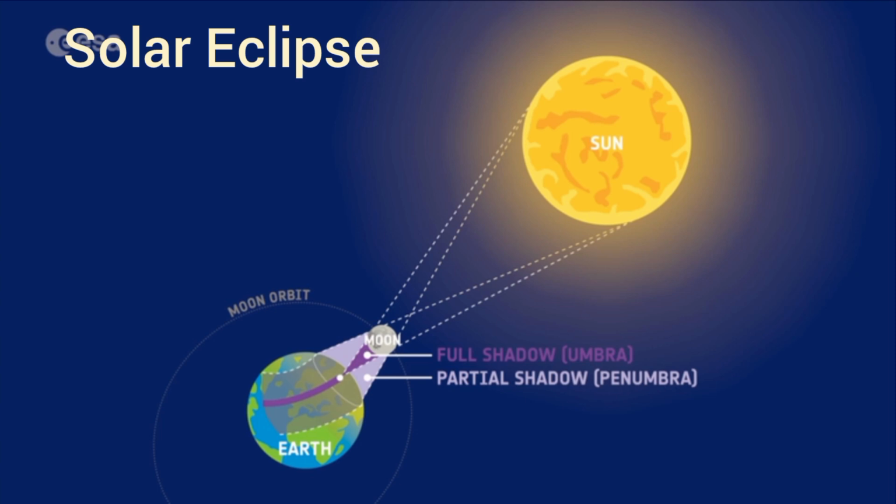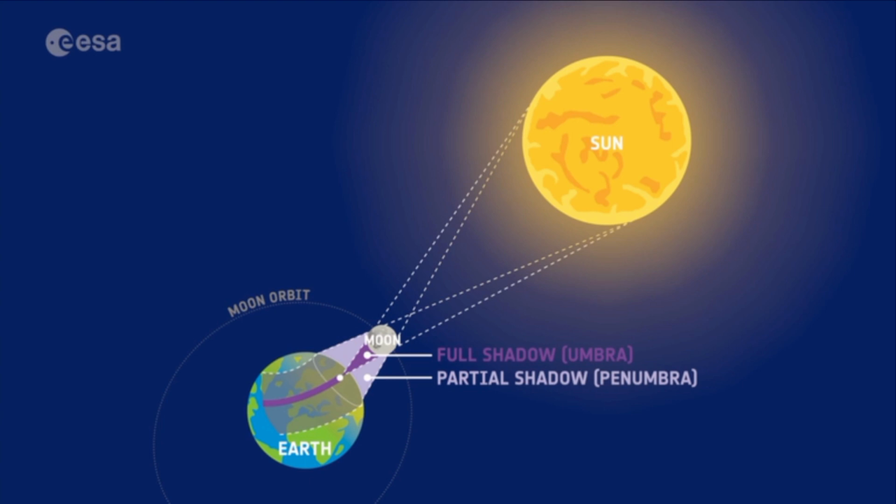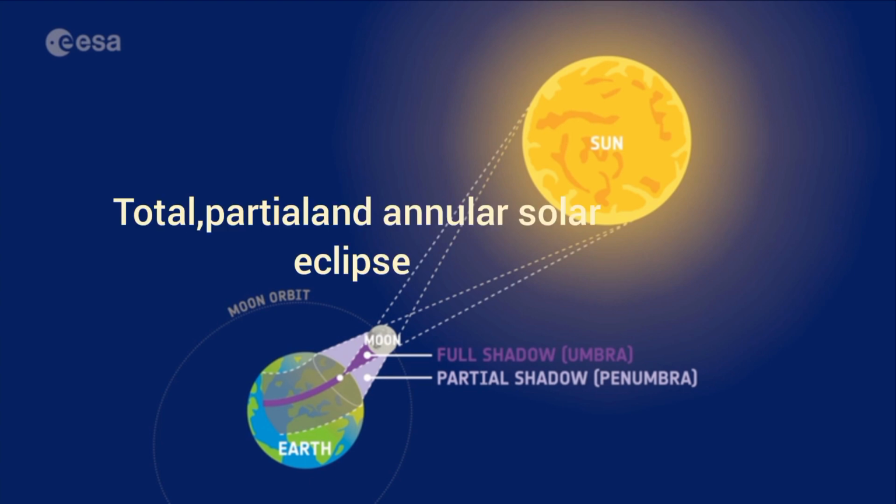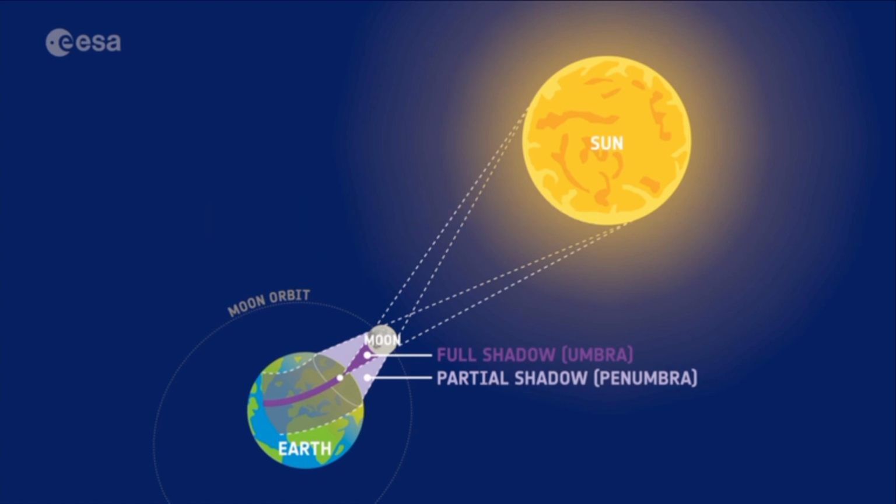Now let's talk about the solar eclipse. A solar eclipse occurs when the moon comes in between the sun, the source of light, and the earth. There are 3 types of solar eclipses: total, partial, as well as annular solar eclipse.